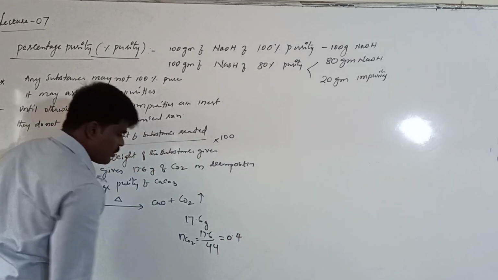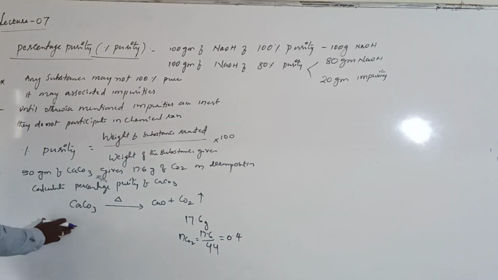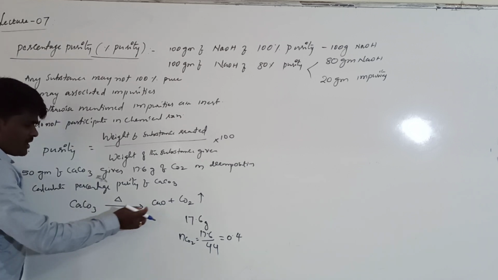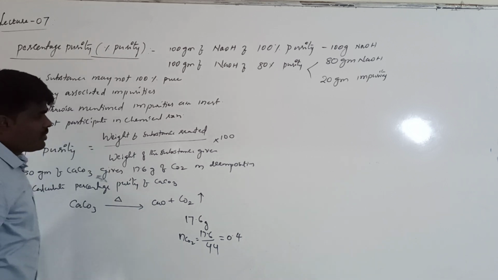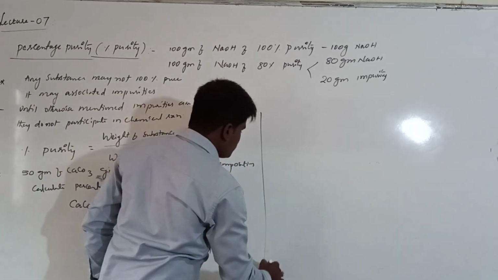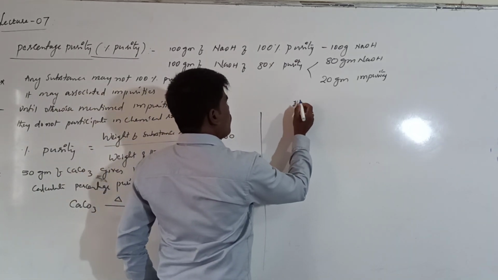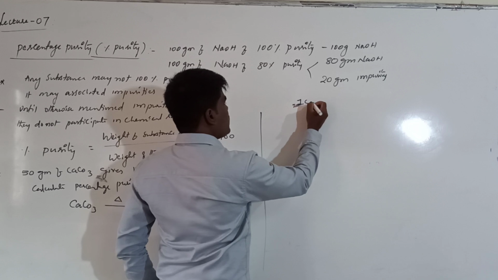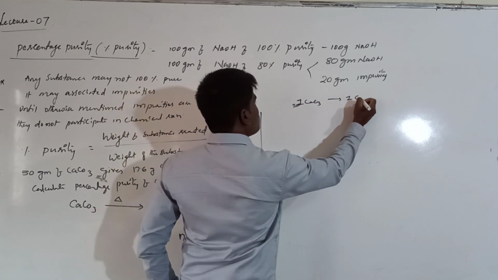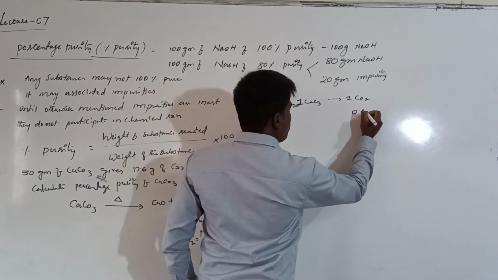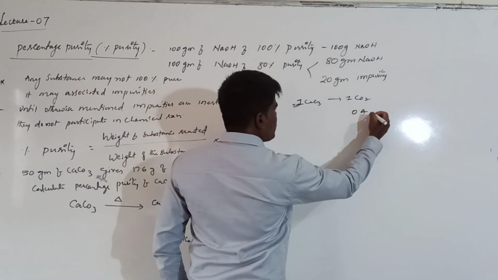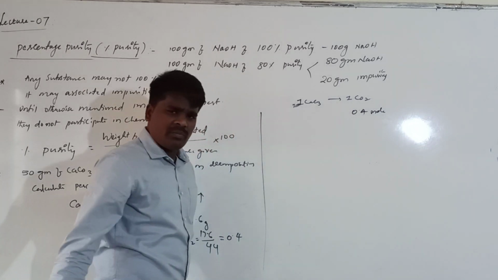So it comes to 0.4 moles. Now, from this balanced equation, what we can understand: 1 mole of calcium carbonate on decomposition gives 1 mole of carbon dioxide. If 1 mole gives 1 mole, then 0.4 moles of carbon dioxide will be obtained from how many moles of calcium carbonate?